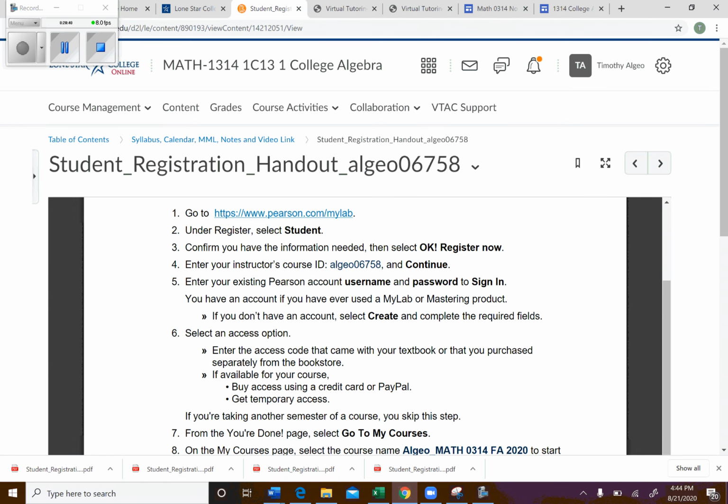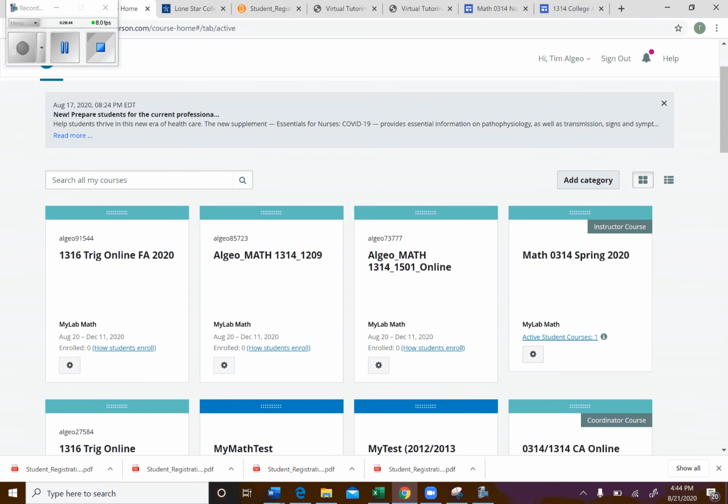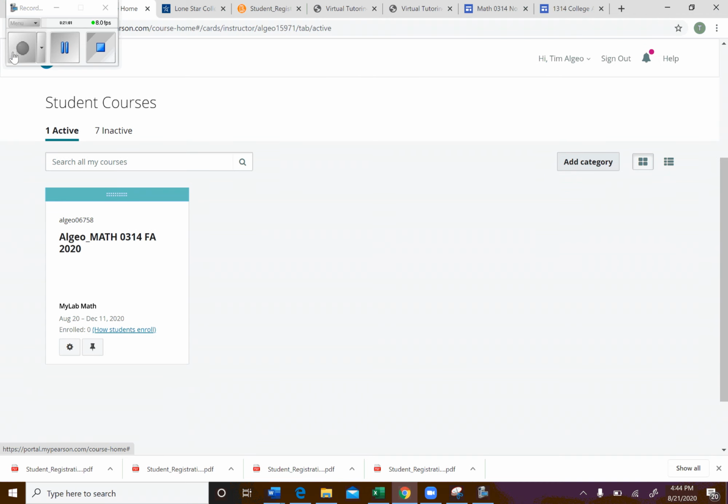So let me go ahead and go to my math lab. So here's my math lab, okay? So you'll have something pretty similar to this. You'll only have one course though, unless you're taking other courses that use Pearson. And so our course is actually inside here. So I'm going to go ahead and click inside here. So here's your course right here. I'm going to go ahead and open that up.